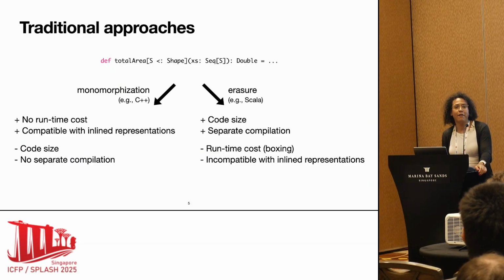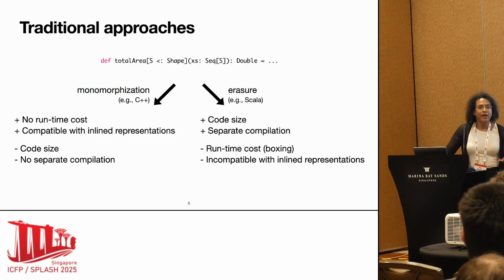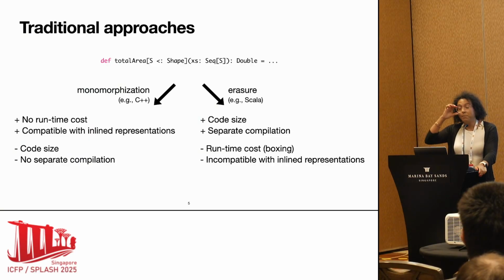And also, I cannot have separate compilation. Every time I want to instantiate my total area function with a new type, I need to recompile it. I need to go all the way through optimizations and so on and so forth. And this is one of the big reasons why C++, for instance, is slow to compile.